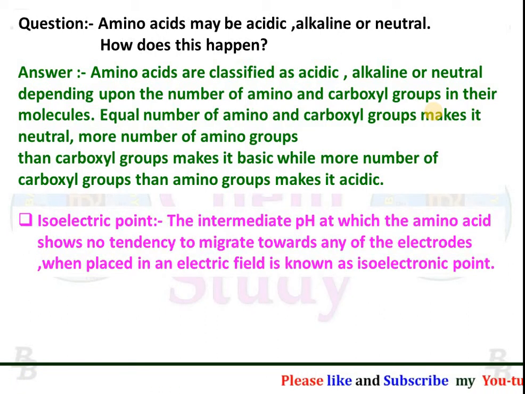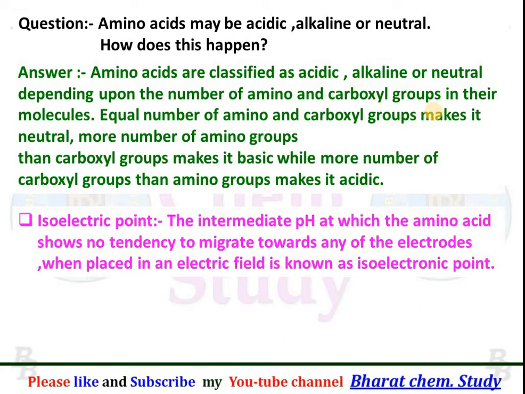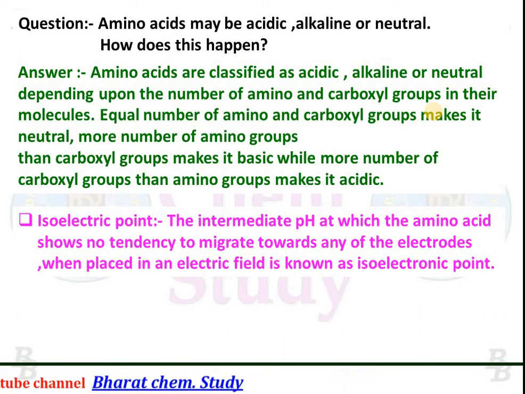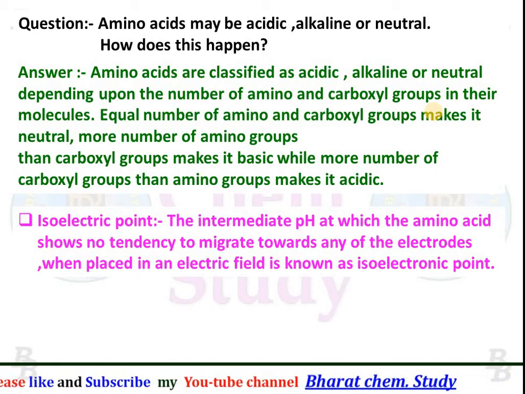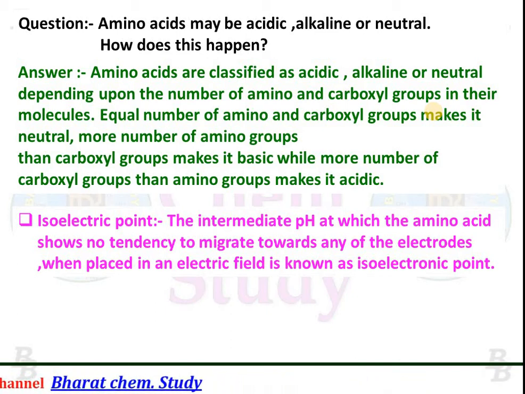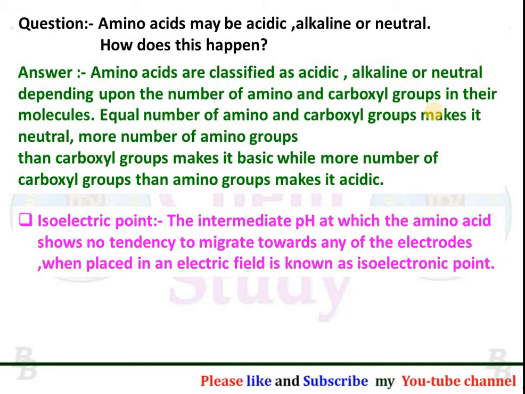Isoelectric point: the intermediate pH at which the amino acids show no tendency to migrate towards any of the electrodes when placed in an electric field is called the isoelectric point. This is an important definition.